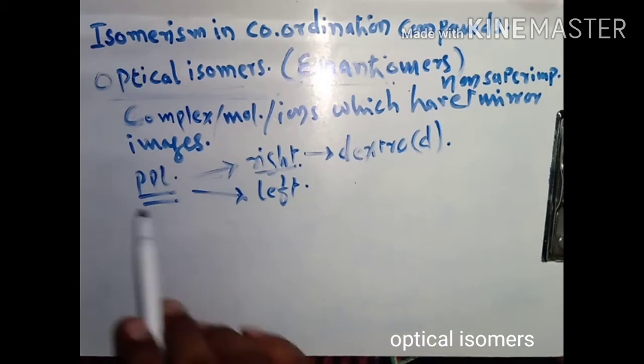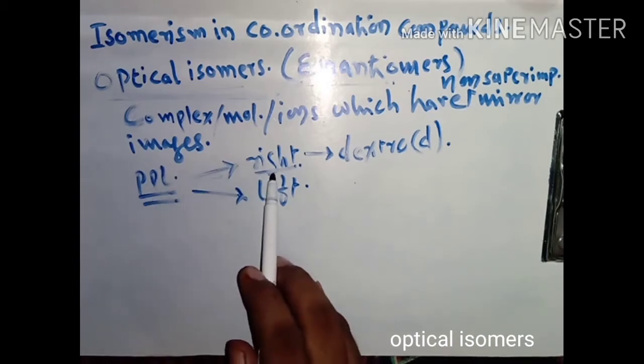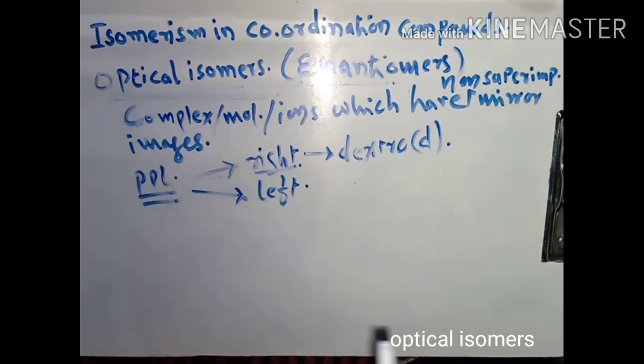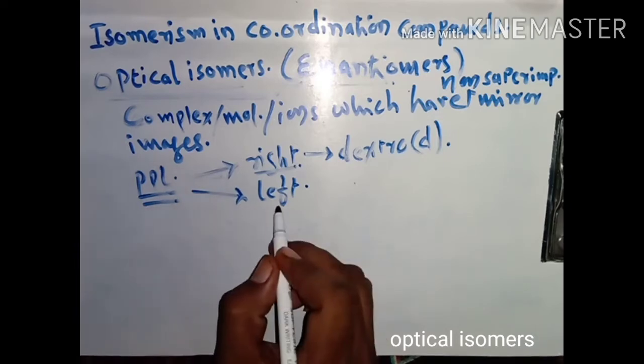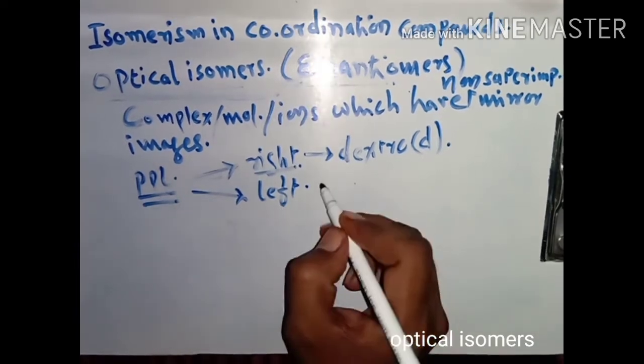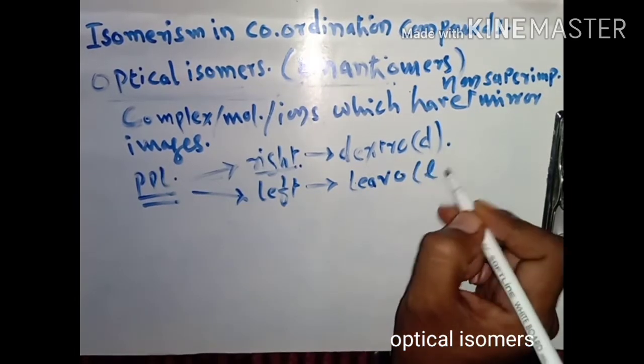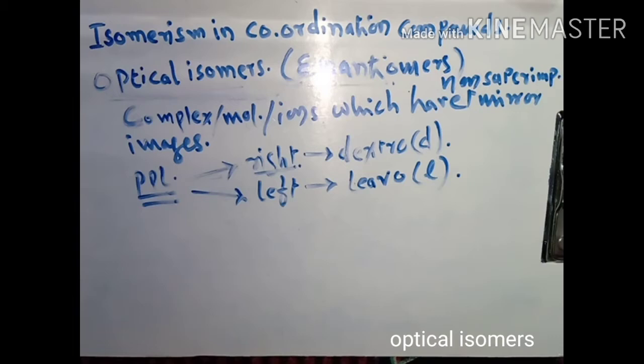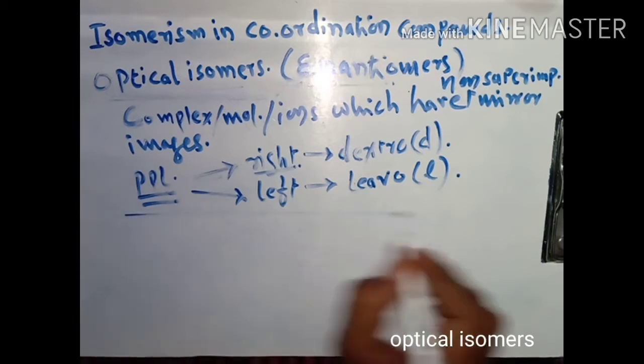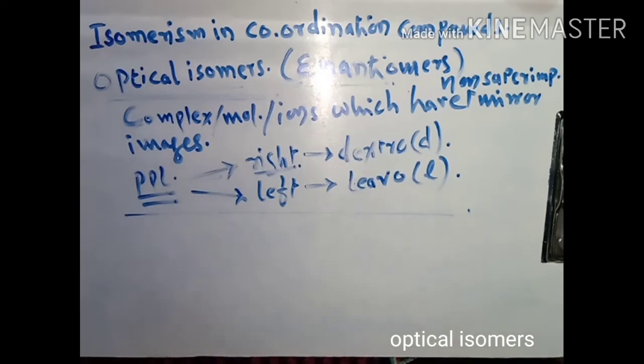When such enantiomers rotate the plane polarized light to the right hand side, they are called dextro form or dextroisomers. While when they rotate the plane polarized light to the left hand side, it is called levo form, or small l form, or levo isomers. So remember this. Now these are the properties of the optical isomers, or enantiomers you can say.